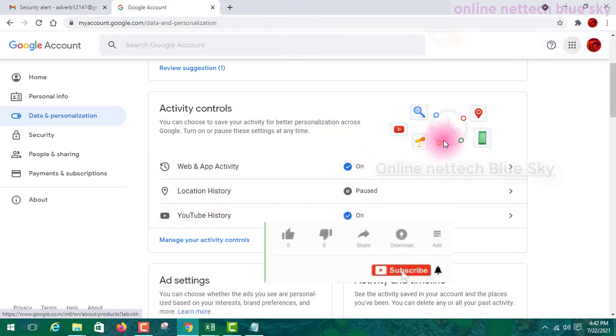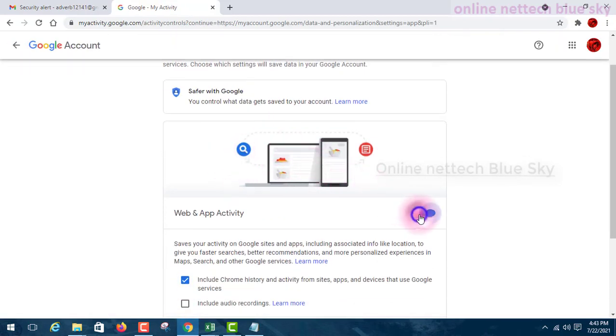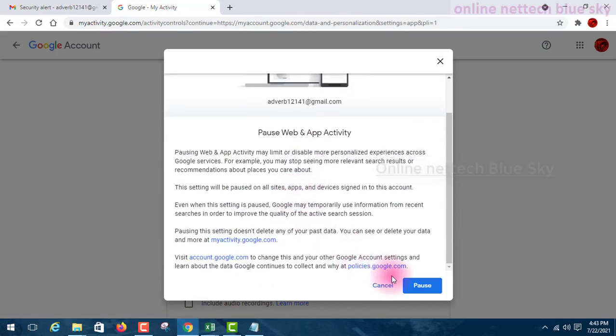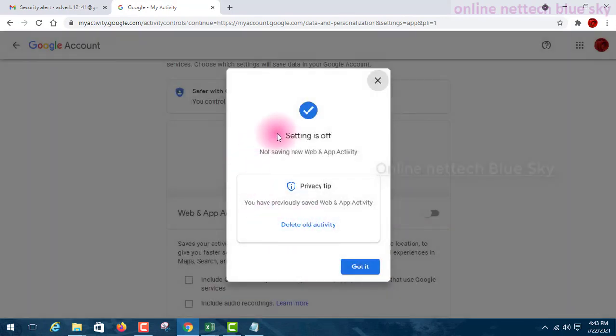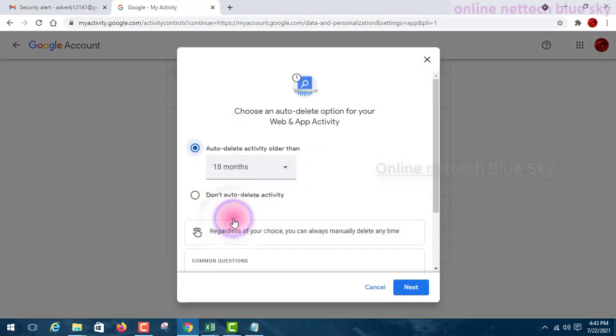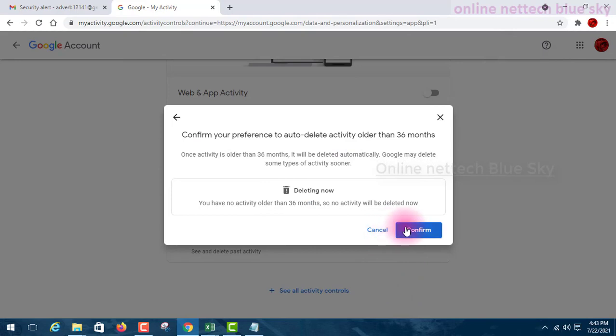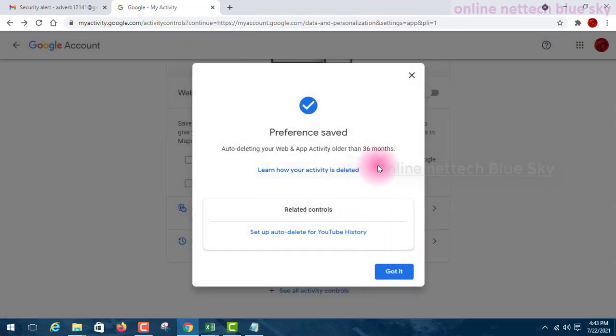So in this my account, I must turn this off. So click on, and you can see click on this tab. So go down and pause. Okay, so pause activity means Google never shows my screen. And second is something already, already your website and other types. So delete your activity. Okay, delete. So last everything.